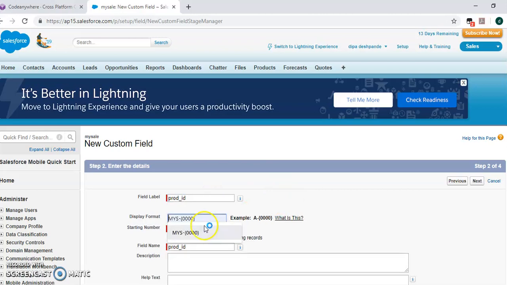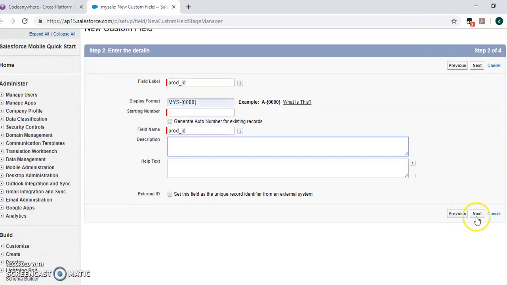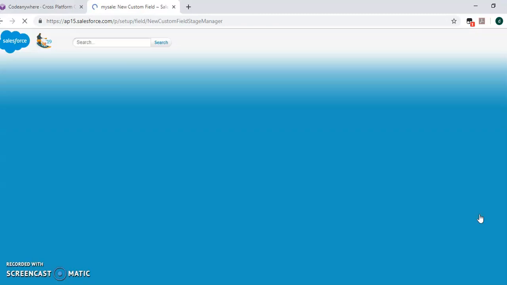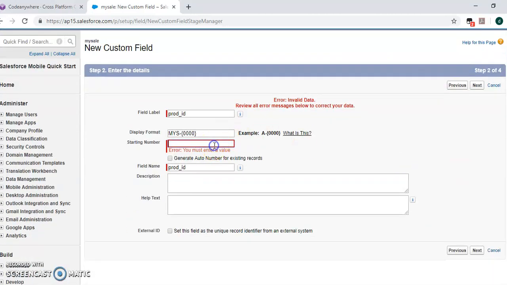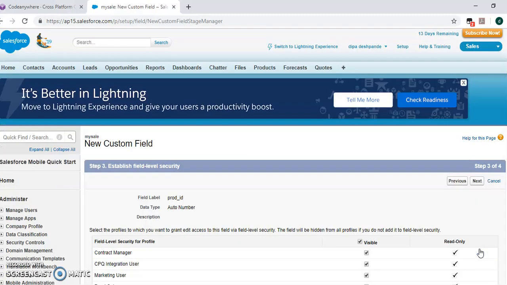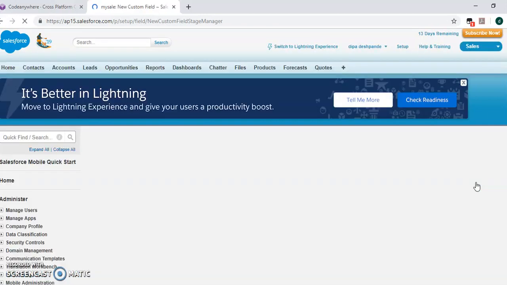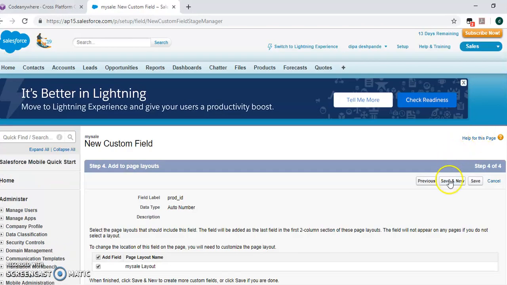Display format, you just write here. Description, if you want you can write. Then Next. Starting number, I forgot to write here, so you have to mention 101. Next. Next. Save and New.